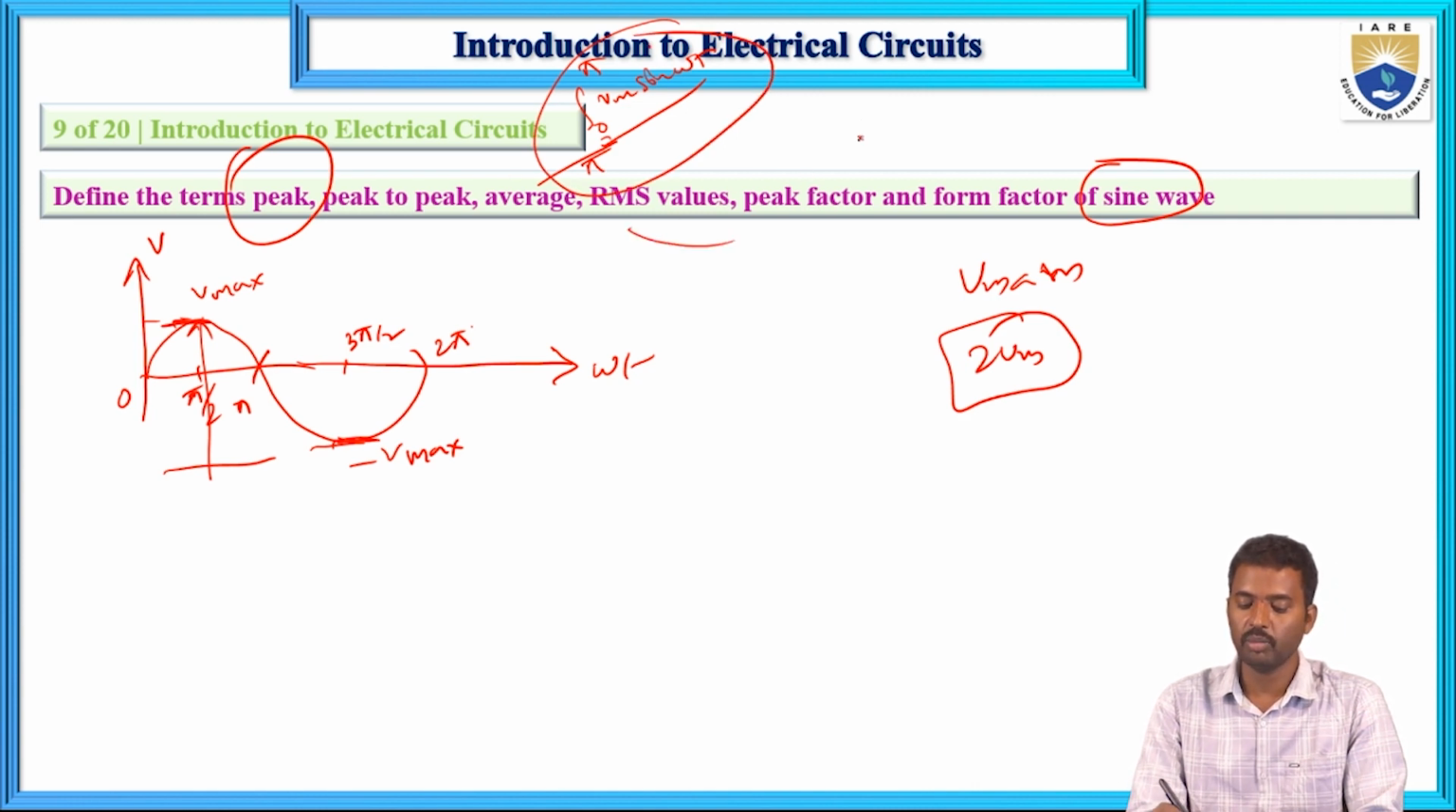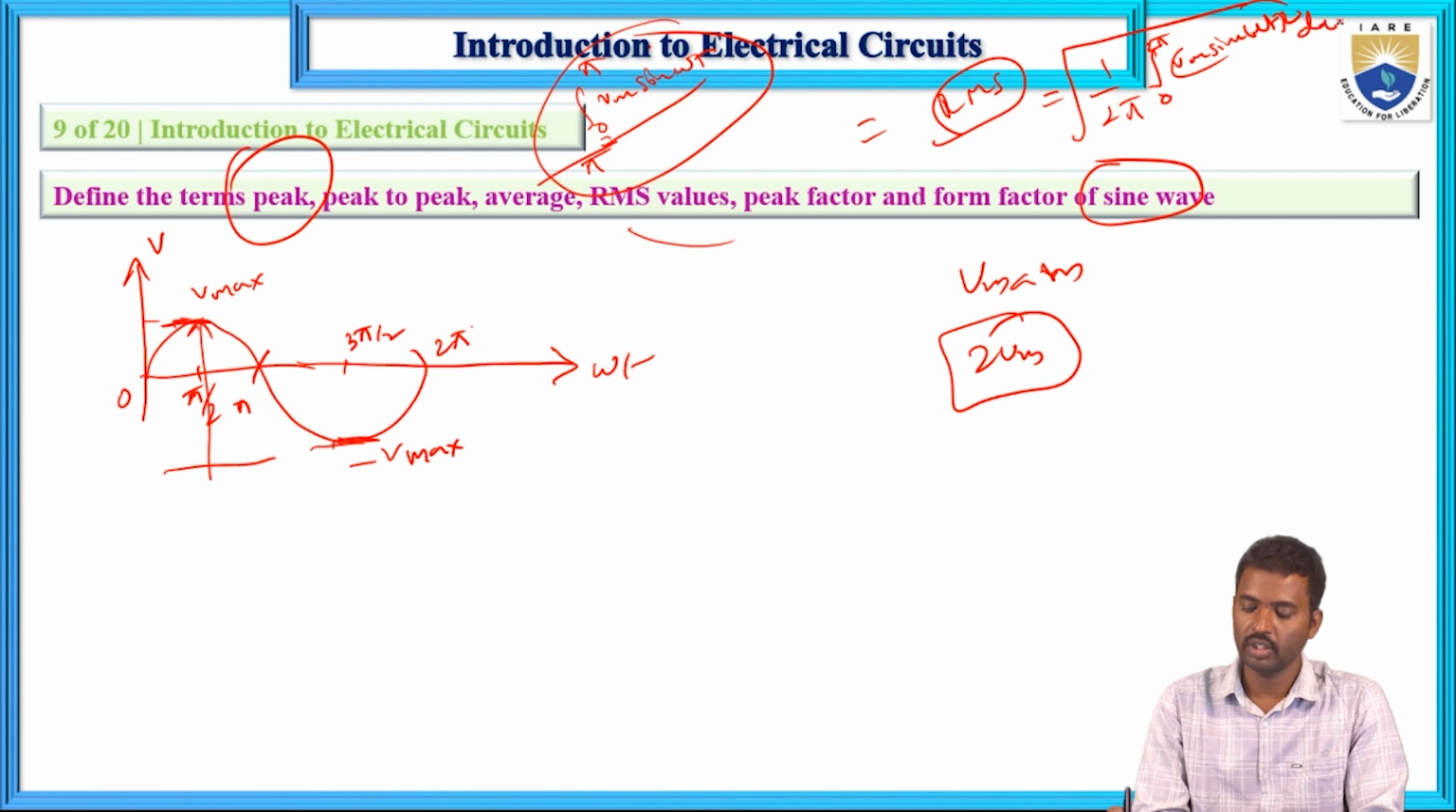And for the RMS value, root mean square, that equals square root of 1 by 2 pi times the integral from 0 to 2 pi, up to the full cycle, of Vm sine omega t whole square dt. So this is the RMS value. If you do this, the average value is 2 Vm by pi and the RMS value is Vm by root 2.